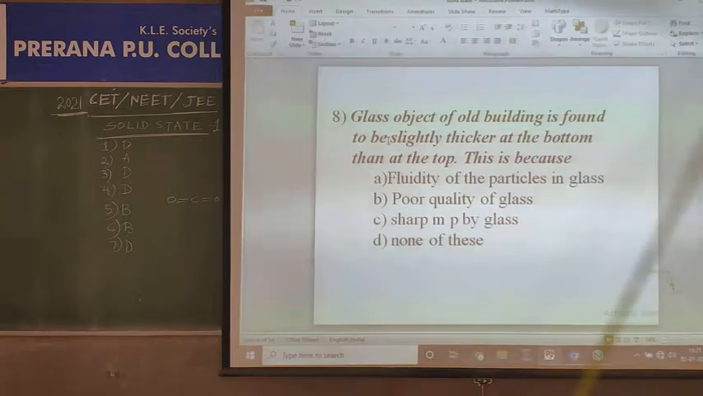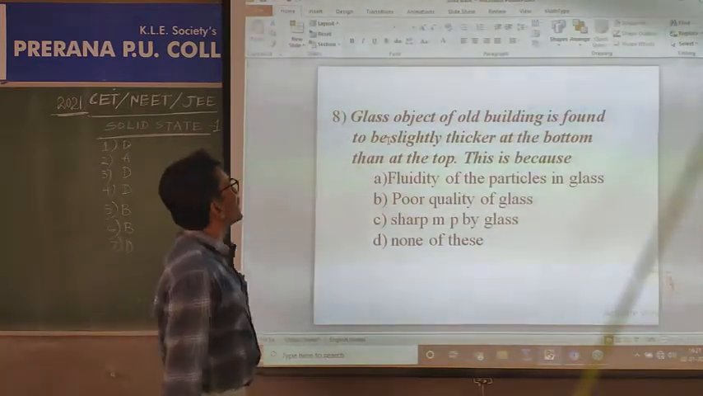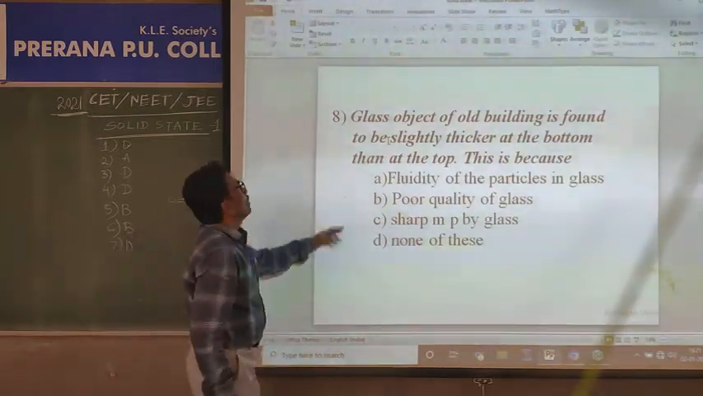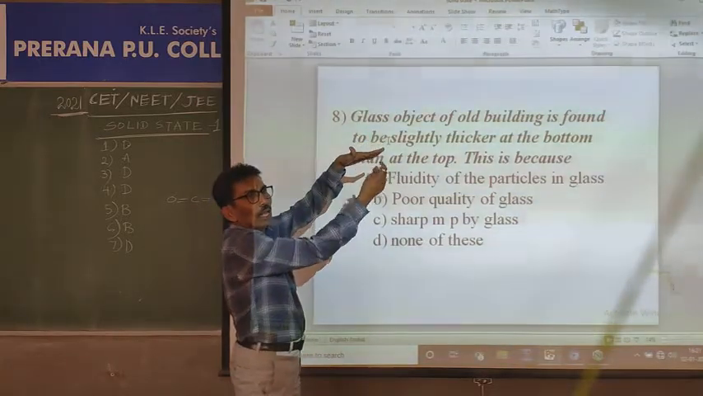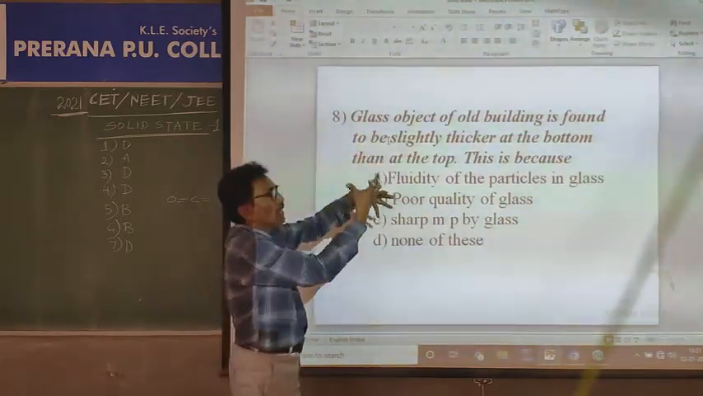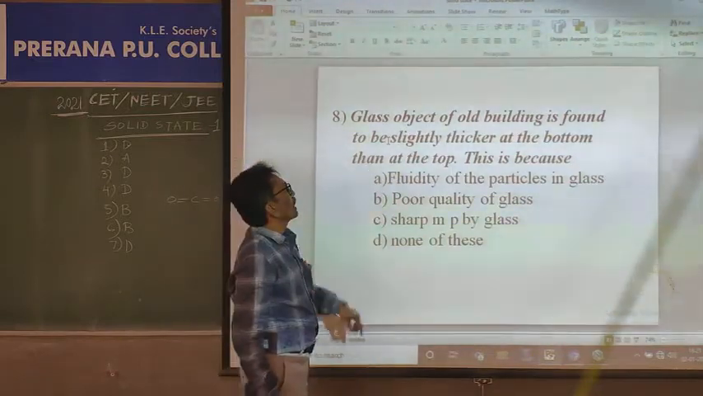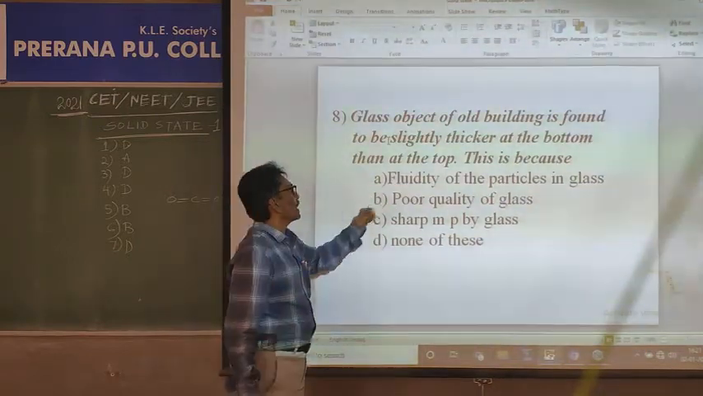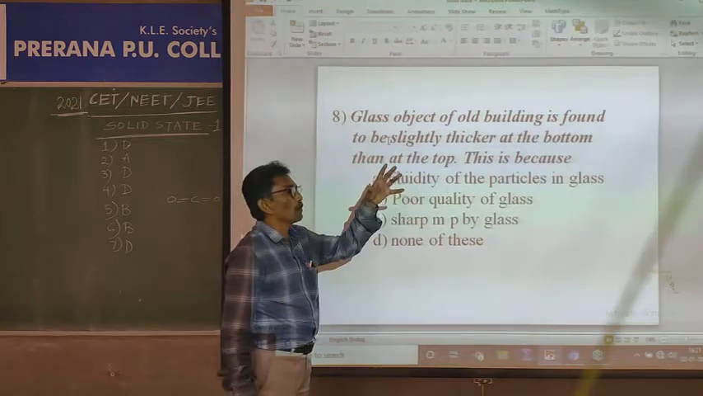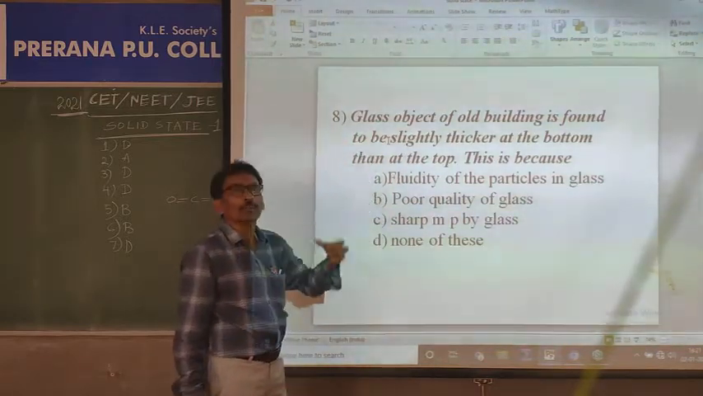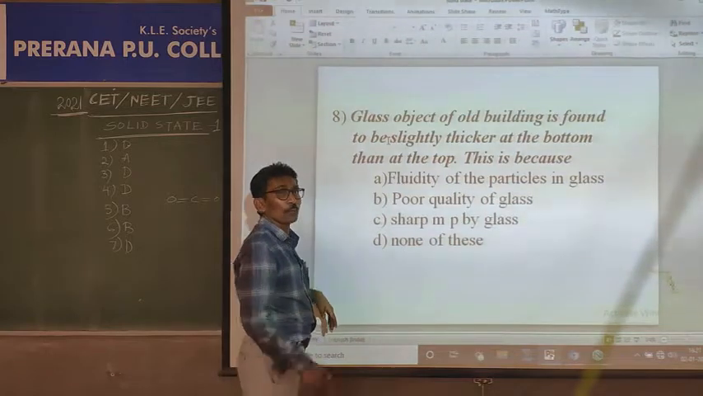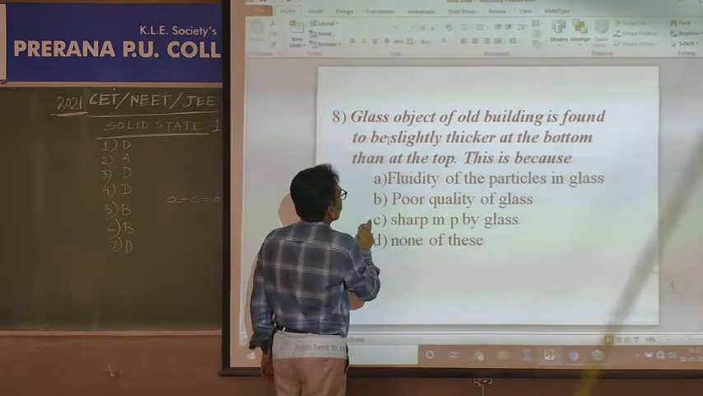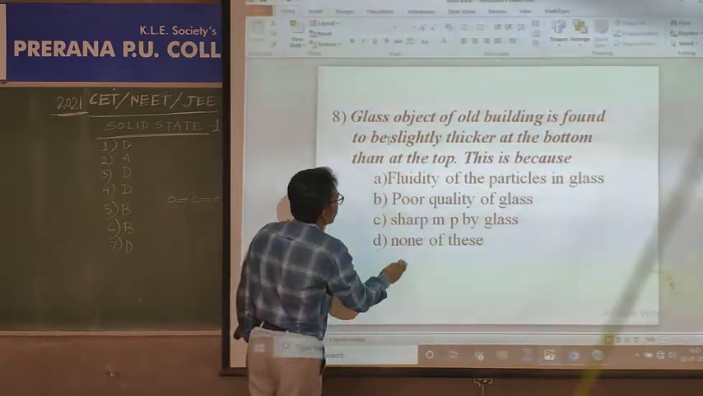Glass objects of old buildings. The glass is found to be slightly thicker at the bottom than at the top. The top is thin and transparent, and the bottom is thicker. Why is it? Because it is exposed to sunlight for many years. Therefore, what happened? Glass material has a property to move its particles. There is mobility, fluidity of the particles. Therefore, fluidity of the particles in glass is the property. Poor quality of glass is wrong. Sharp melting point is not correct. None of these. Answer is A.